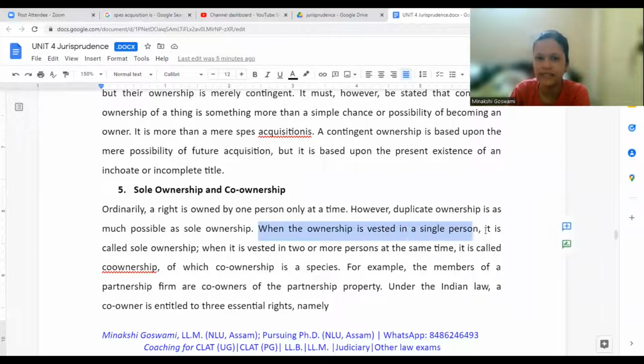When ownership is vested in a single person, it is sole ownership. But when it is vested in two or more persons at the same time, it is co-ownership, of which joint ownership is a species. Like sole ownership is a whole, and within that there might be two or three owners, which would be known as co-ownership. Like members of a partnership firm, they are not individually owning the partnership property, but all of them are joint or co-owners of the partnership property.